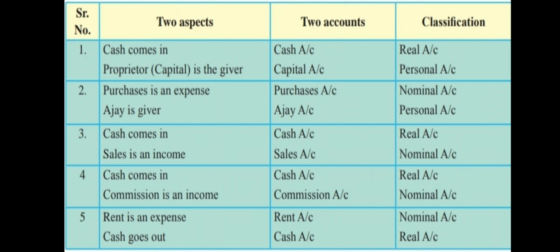Journal entries we will learn in the next lecture. Okay, for now just take into consideration what are the two aspects that we'll be considering, what are the two accounts, and how will you classify them. So that classification basically will tell you which golden rule you have to follow. This was the first example that we learned. Cash is coming in the business, okay, and my personal money is going out. My personal money got converted, so my personal money is going out. What is coming in the business? Cash is coming in. Okay, just keep in mind, take it slow. If you are not understanding, just rewind the video, and still if you are not understanding, you can ask me in the comment section.